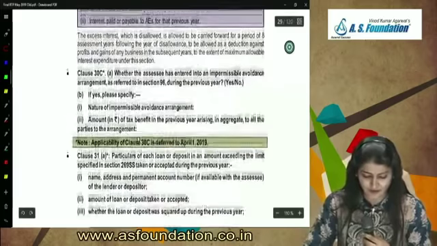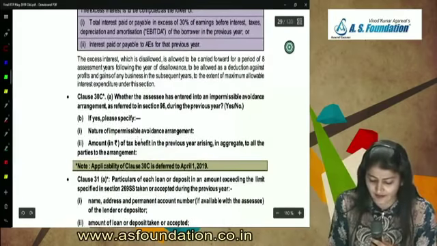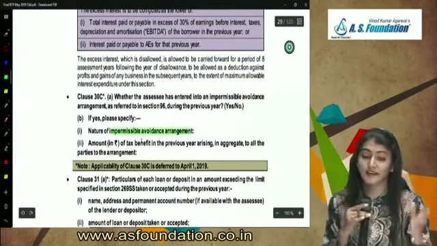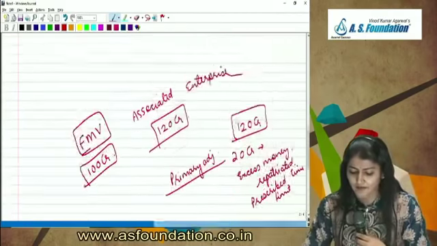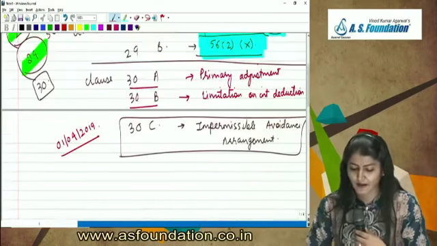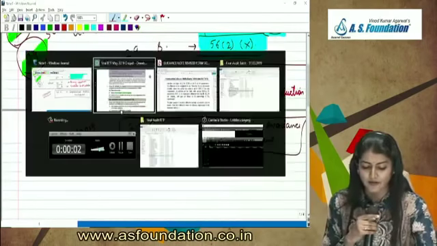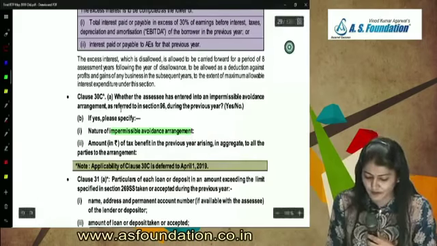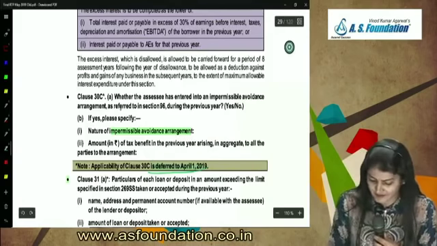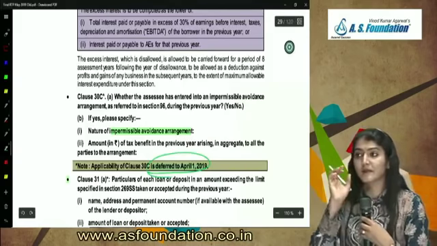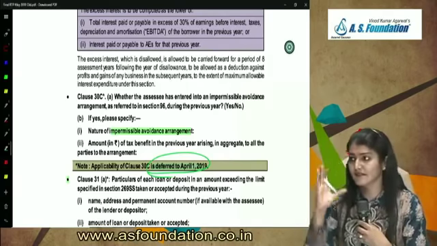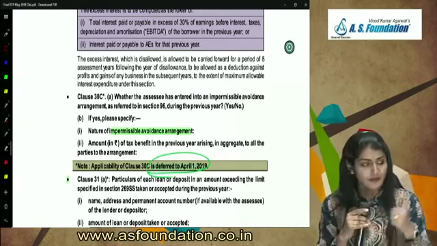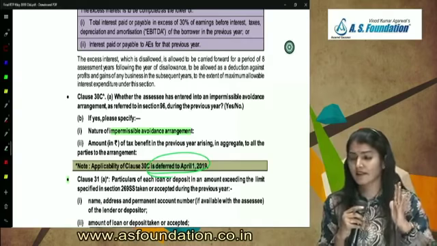And then after that you have 30C, which is regarding the impermissible avoidance arrangement. But again, what is said? That the applicability of 30C has been deferred till April 1, 2019. So 30A, 30B and 30C. Is it clear to everyone?